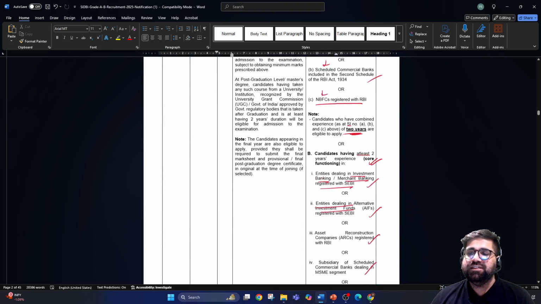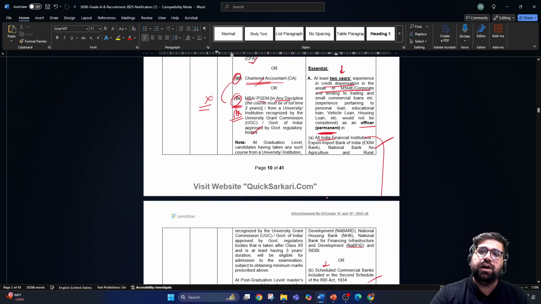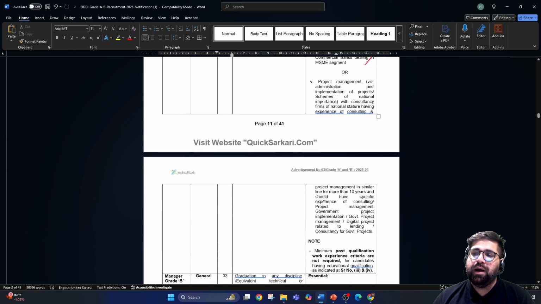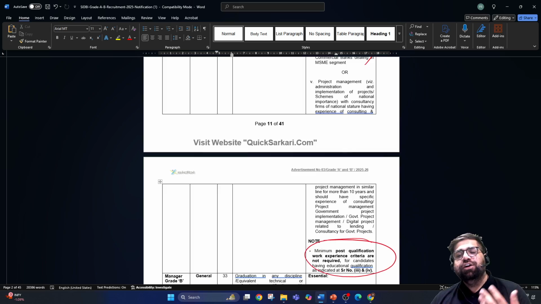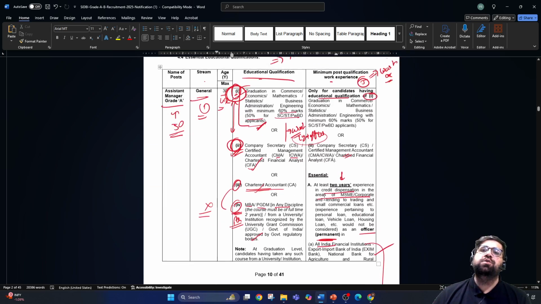And if you see, my friends, for category number 3 and 4, for chartered accountancy and MBA and PGDM in any discipline, in that case you don't require any post work experience qualification. As simple as that. So this is what the notification tells you about the eligibility and education qualification.